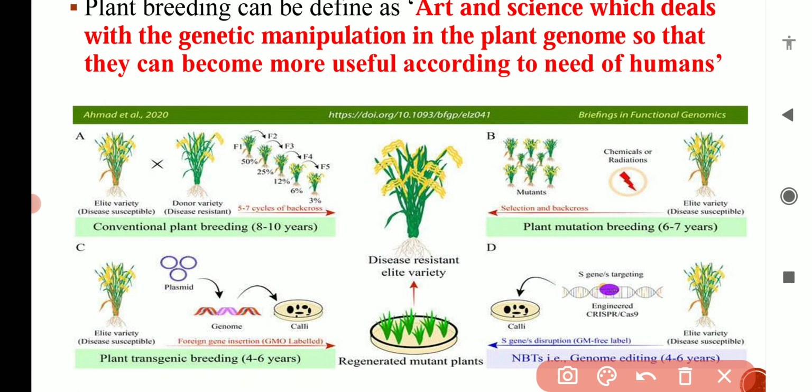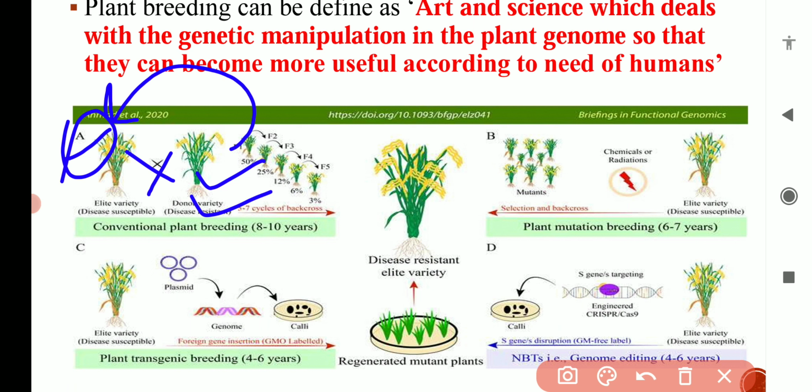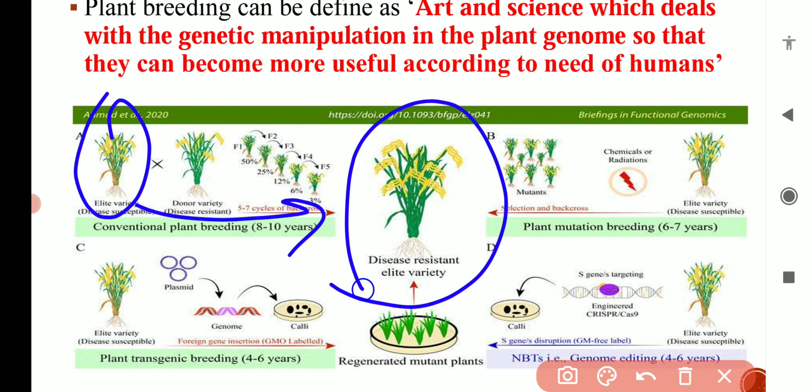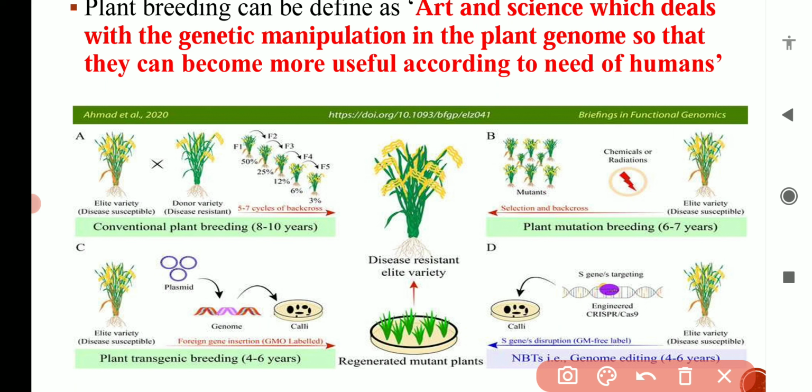So in plant breeding, we will make crosses between this variety and this variety, and we will transfer this gene from variety B to variety A, so that after transfer of the gene, variety A will be disease resistant and will also have higher yield. In this manner we can transfer genes into plants, and we can change the genotype of the plant according to our need.